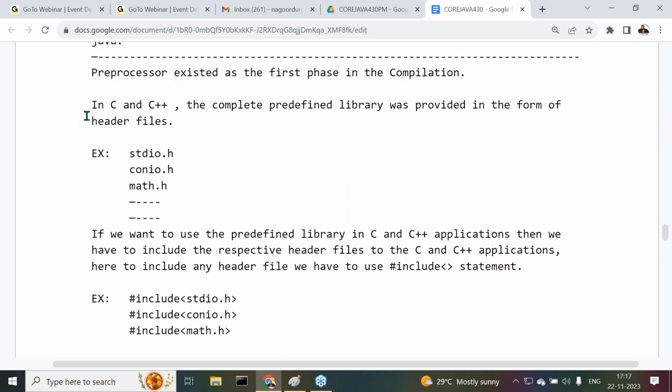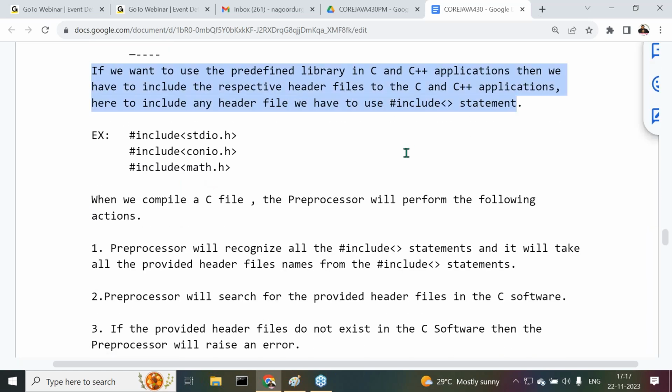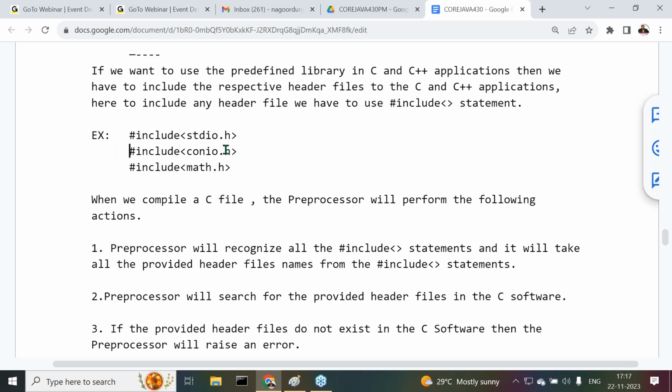If you want to say the requirement of the preprocessor, we need to start from the predefined library. In C and C++ software, the complete predefined library was provided in the form of header files. Examples of header files are stdio.h, conio.h, math.h, and so on. If you want to use this predefined library in C and C++ applications, first we have to include header files in the applications. To include header files, we have to use the #include statement: #include stdio.h, #include conio.h, #include math.h.